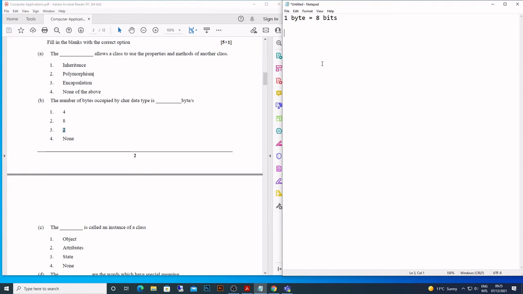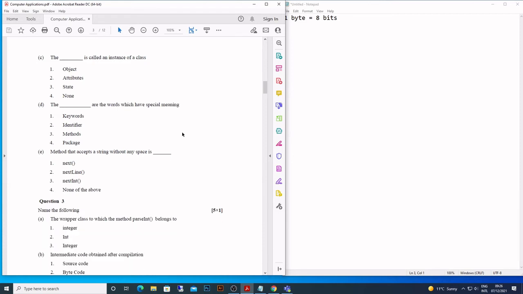We normally remember bits. So when it comes to data types, two types of data types are there. Number one is primitive, number two is composite. Primitive data types: 4 integer types, 2 floating point types, double and float, boolean and character. And then composite, the ones that are made from primitive data types. For example, arrays, string, class is a data type, then you have interfaces. So those are the composite data types.